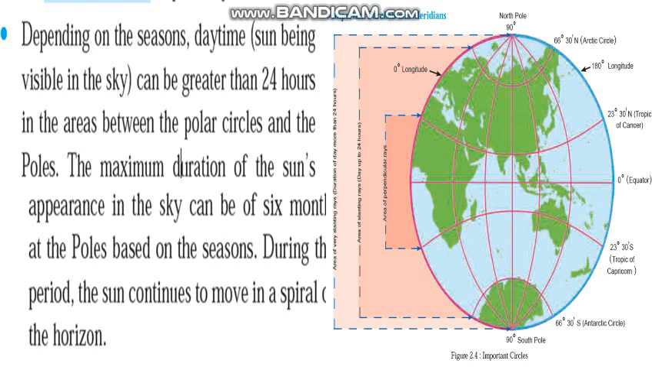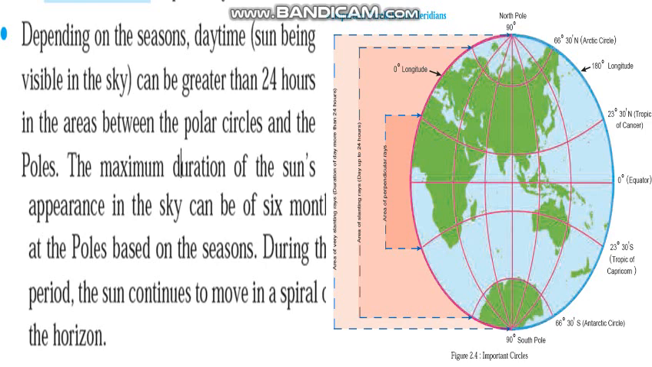So students, as we know, in the daytime we can see the sun in the sky for 12 hours, and for another 12 hours the sun doesn't appear in the sky, that is, in the night time. But on both polar circles, the sun appears for 24 hours as per the season. It means if there is a summer season, the sun can appear for a complete 24 hours. That means in night time also you can see the sun on the horizon. So in the polar areas the sun appears for 6 months and disappears for 6 months in a year.